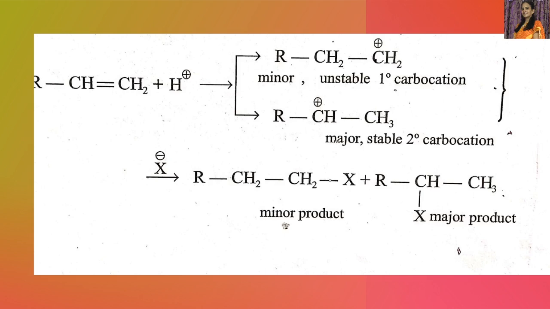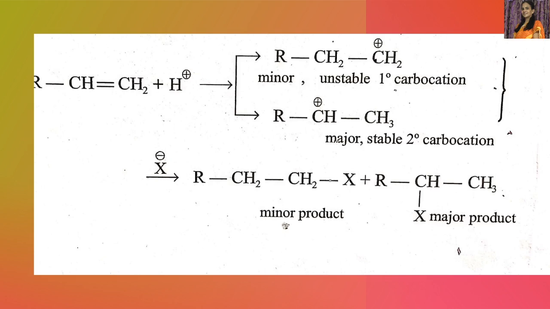So the hydrogen adds to one of the doubly bonded carbons such that the more stable carbocation is produced. Here we get the secondary carbocation as the major product, and the other is the minor product. In the next step, the nucleophile attacks the carbocation, the carbon with the positive charge, to give the final product.